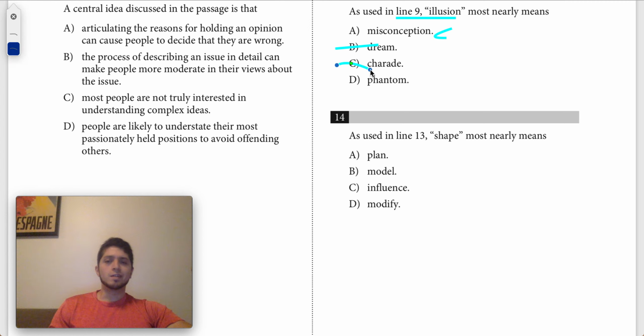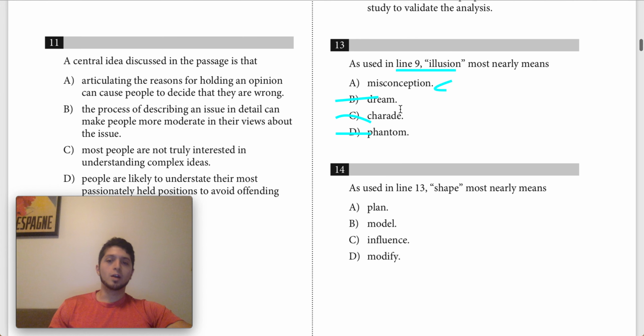Then we have D, phantom, which is also just incorrect. With phantom, we're thinking ghosts, we're thinking spirits. It's just not going to match what we're talking about. Maybe in some metaphorical sense we could understand it, but if we take it literally, it makes no sense here. So I think A, misconception, is going to be the best answer choice for question number 13.